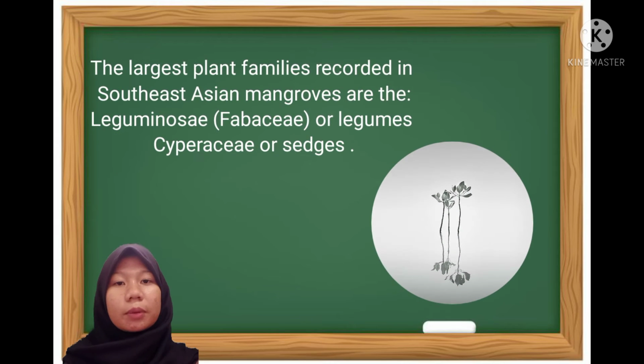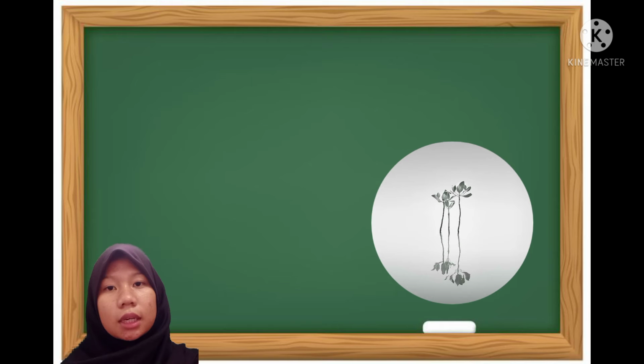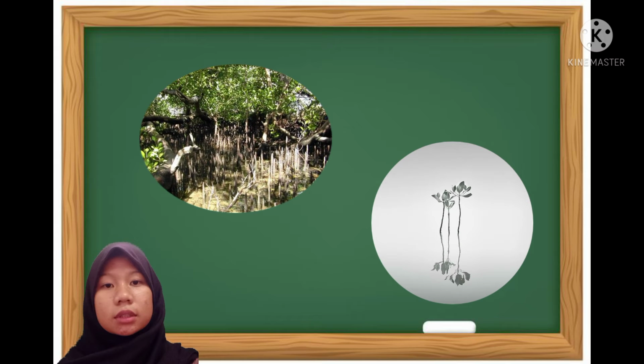The largest plant families recorded in the Southeast Asia mangrove are the Leguminosae (Fabaceae) or legumes, 22 species, and Cyperaceae or sedges, 17 species. Some of the most common families are also rich in species with a very wide geographic range. Cyperaceae and Poaceae are consistently large and ubiquitous in wet spaces.